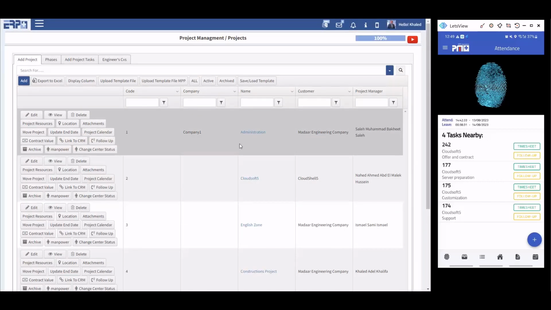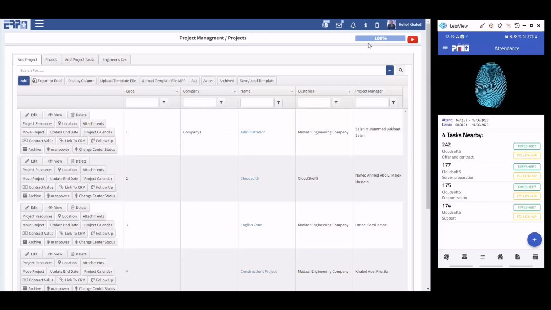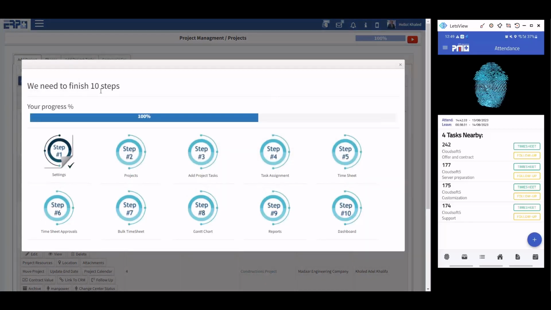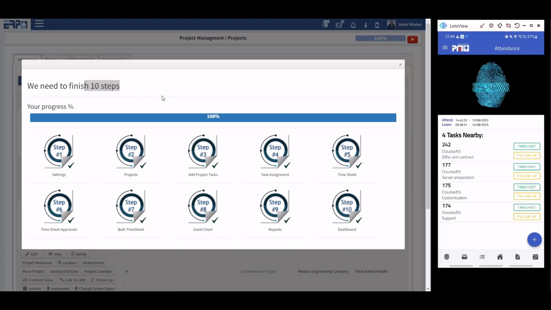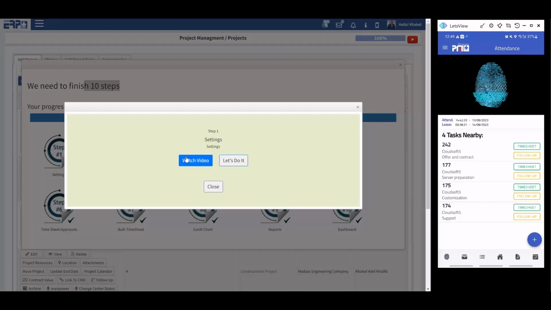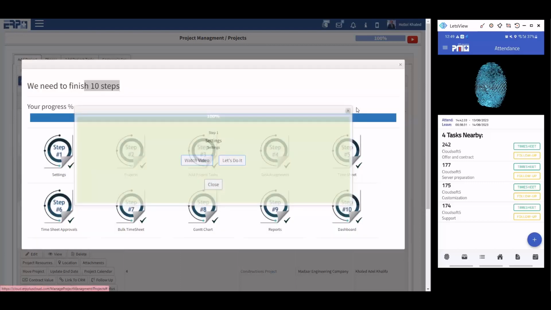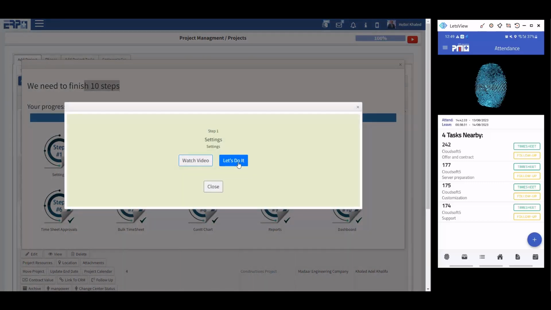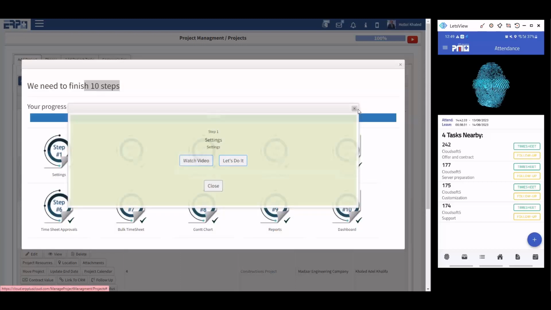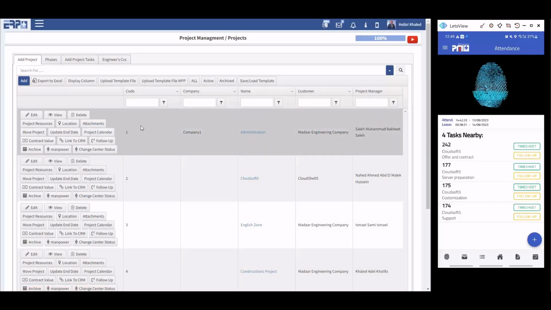Another function we have here, just to remind you each time, is called progress. This progress is a set of steps. If you follow, you are going to implement the system completely by yourself, and this will explain in full detail the main functions inside each one. You can watch a video inside it that describes how to manage the project management settings completely by yourself, and after that just click "Let's do it," and this will direct you to the settings screen you have just learned, to start using it.